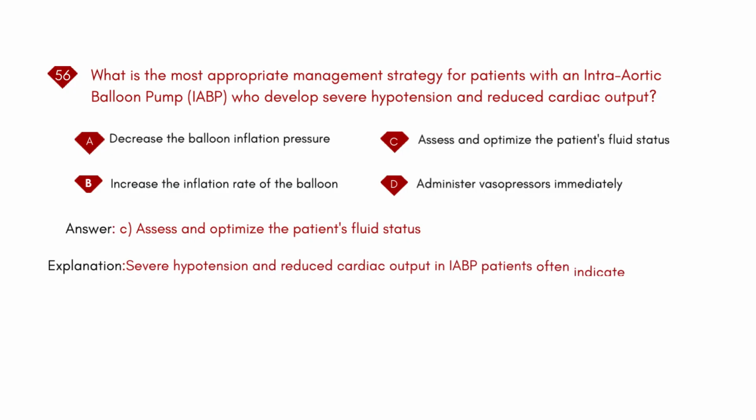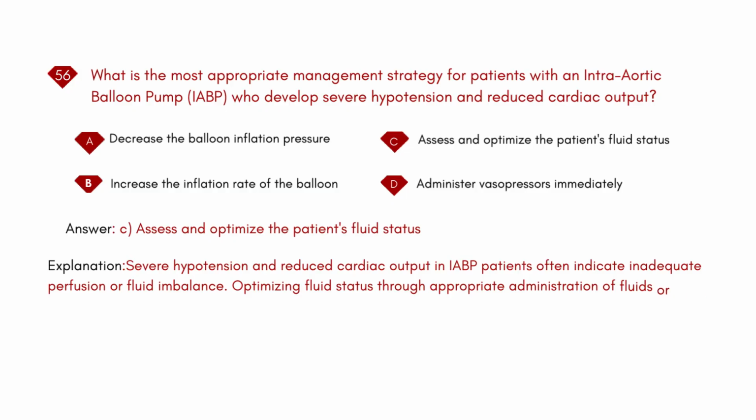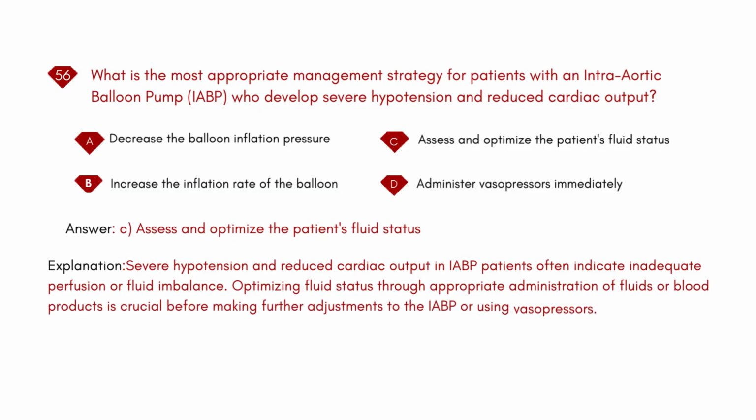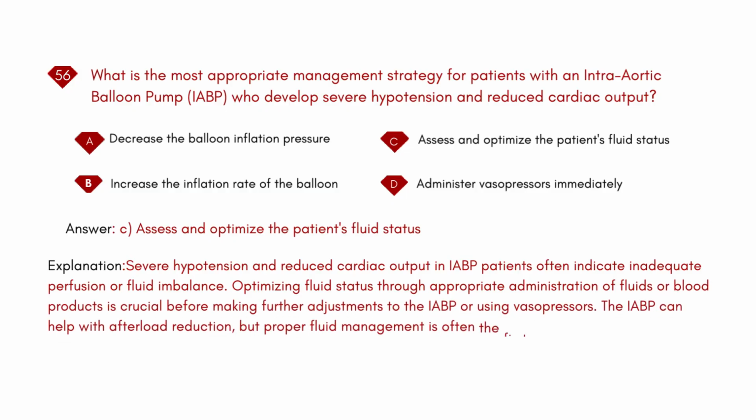Explanation: Severe hypotension and reduced cardiac output in IABP patients often indicate inadequate perfusion or fluid imbalance. Optimizing fluid status through appropriate administration of fluids or blood products is crucial before making further adjustments to the IABP or using vasopressors. The IABP can help with afterload reduction, but proper fluid management is often the first step in improving hemodynamics.